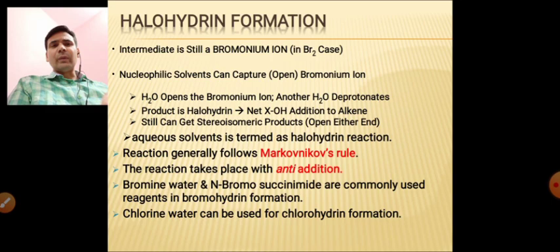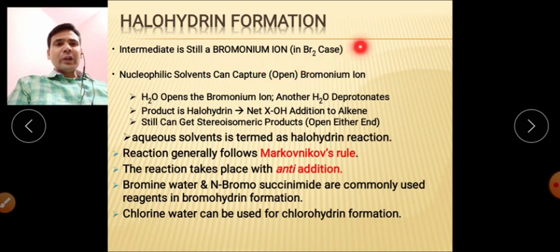The general mechanism is the same, that is, formation of the bromonium ion, as you can see on the screen. First the cyclic transition state is synthesized during the course of the reaction, and then the solvent attacks the cyclic transition state, opening it, and the product is formed. In my previous class I discussed one example of this, the reaction of NBS and water. At that time, bromine was attached at one carbon, and a hydroxyl group at the second carbon.